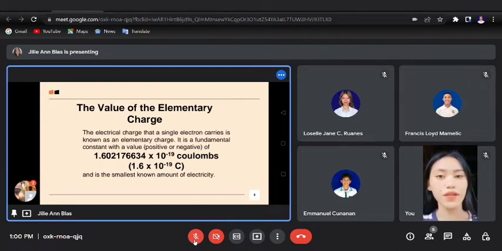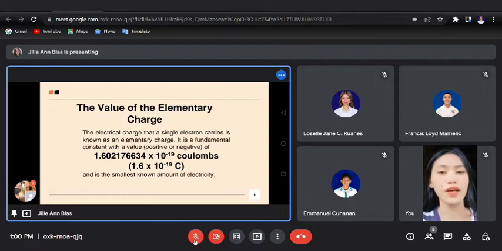The value of elementary charge is 1.602 times 10 to the negative 19, because the elementary charge, usually denoted by e, is the electric charge carried by a single proton, or equivalently, the magnitude of the negative electric charge carried by a single electron, which has charge negative 1e.